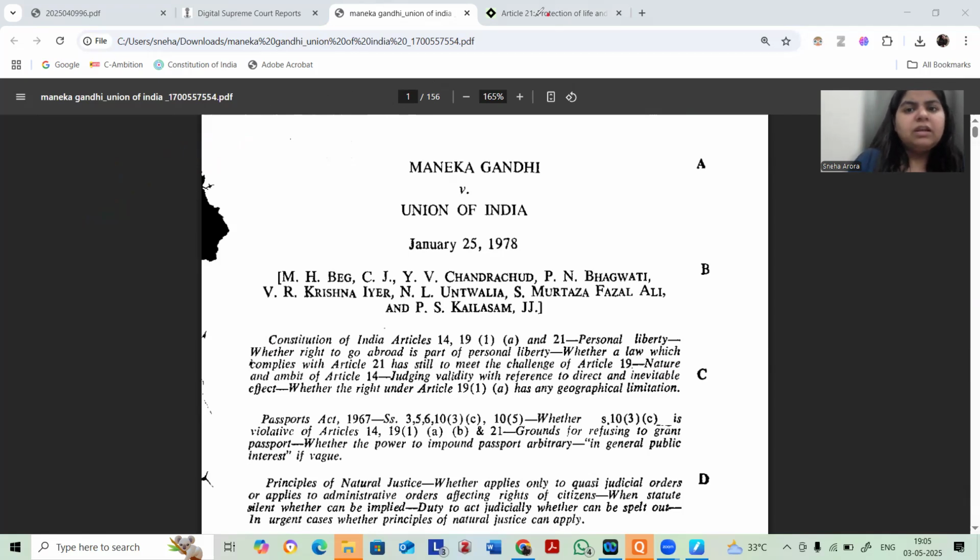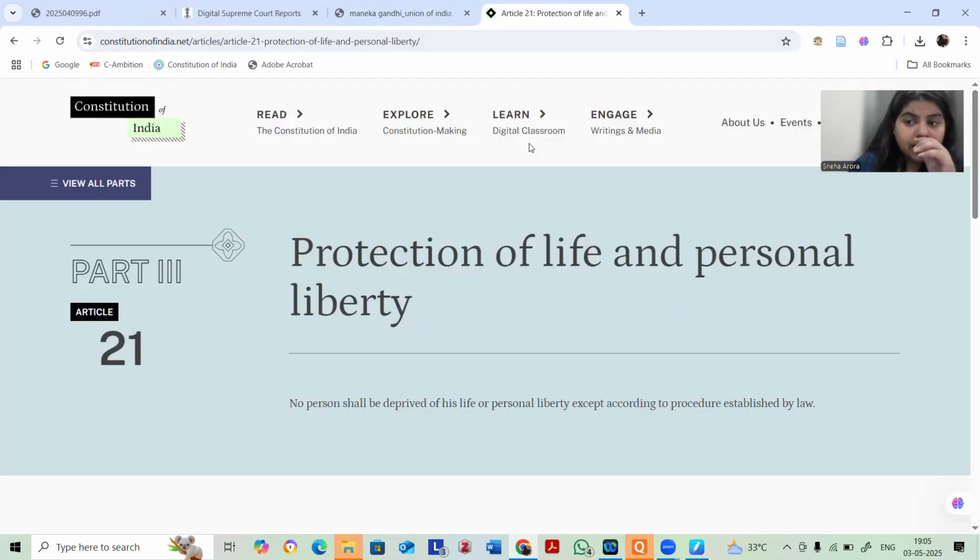So in AK Gopalan, what is happening? A very four-cornered, four-walled verdict has been adopted. In AK Gopalan, that phrase procedure established by law is being read as black and white law. The judges in this case are saying that Article 21 mentions that no person shall be deprived of his life or personal liberty except according to procedure established by law. And the language of this article therefore means that procedure established by law is the law that is written by the legislature.